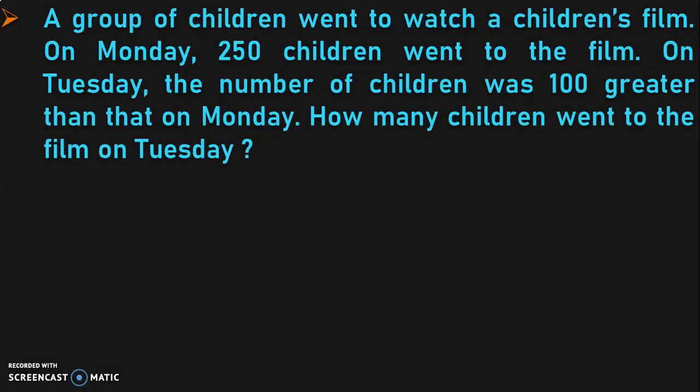The next example here we have is a group of children went to watch a children's film. On Monday, 250 children went to the film. On Tuesday, the number of children was 100 greater than that on Monday. How many children went to the film on Tuesday? This is a little tricky and an interesting question. Here the keyword that we have to look out for is greater than. They have mentioned on Tuesday the number of children was 100 greater than on Monday. So we have to find out the number of children who visited or watched the movie on Tuesday.